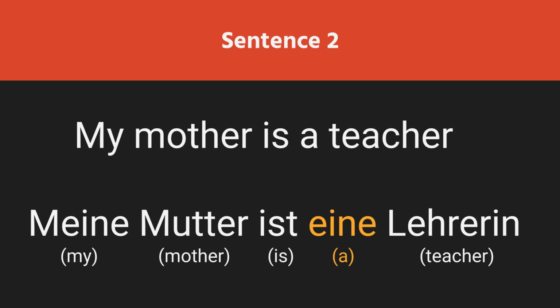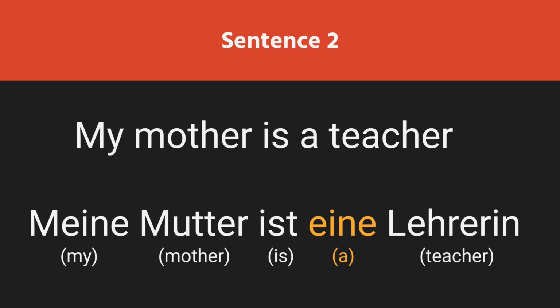My mother is a teacher. Meine Mutter ist eine Lehrerin. Here, meine is a possessive pronoun, Mutter is a noun, ist is a verb, eine is an indefinite article, and Lehrerin is a noun.